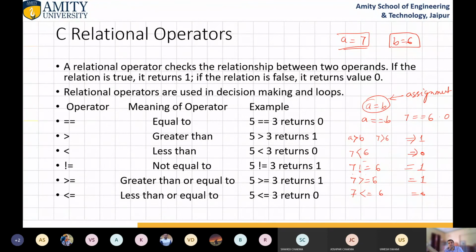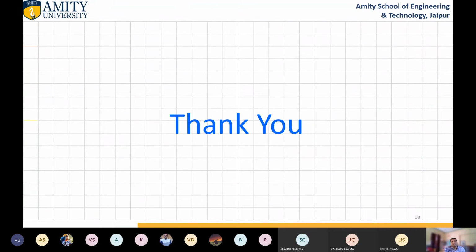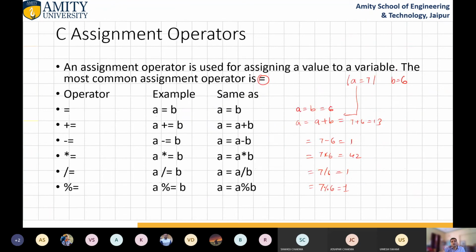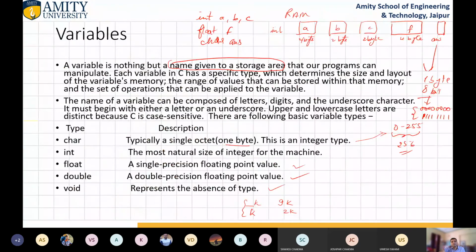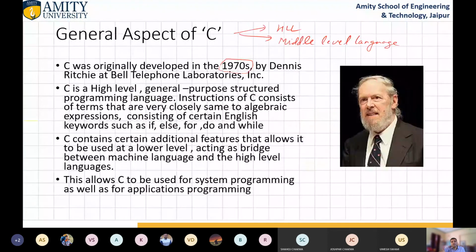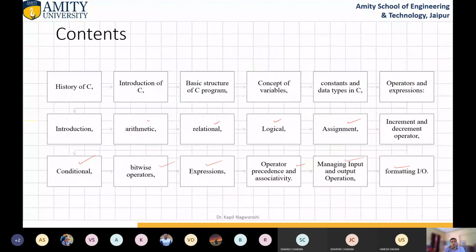These are the relational operators. Whenever you relate something, like Sharma ji's son came first in the whole neighborhood and the whole class, Sharma ji's son is related with the whole class. So this is the relationship. With this we finish this complete set of introduction to C programming. And if you want to ask anything, you can ask.